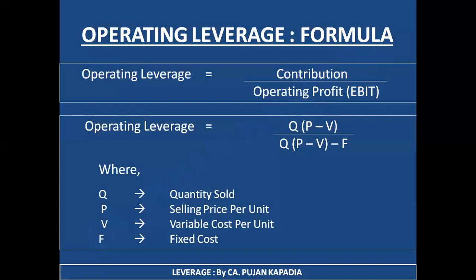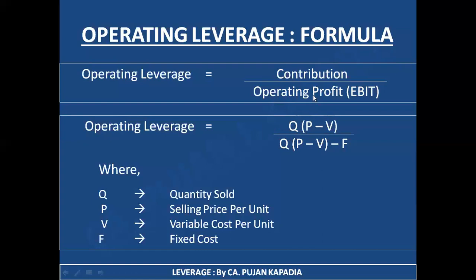Now, if I'm multiplying my contribution per unit with the actual quantity sold, then I'm going to get the total contribution. So now I can say my numerator in this formula is equal to the numerator in the above formula. So it is one and the same. If figures are given to me directly, I can put this formula, and if per unit figures are given to me, I can use this formula. It is the same. There is no difference at that particular point.